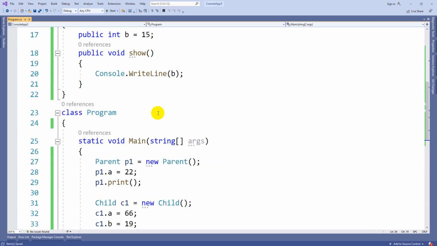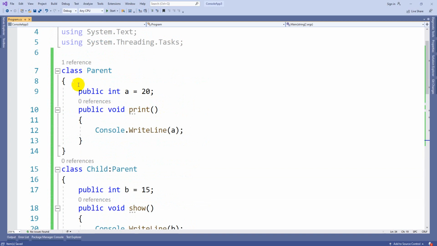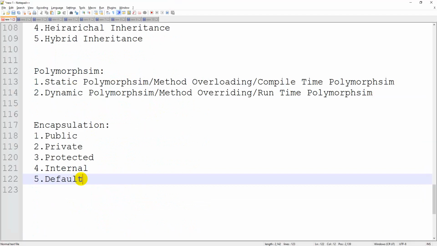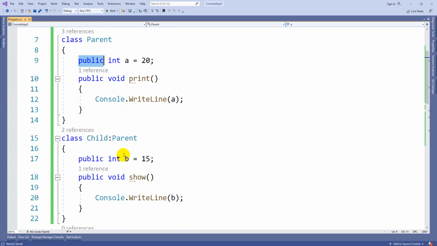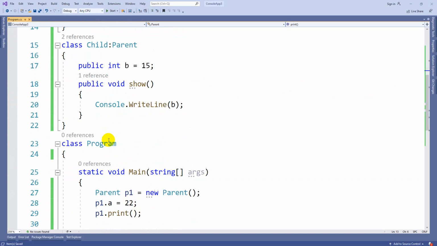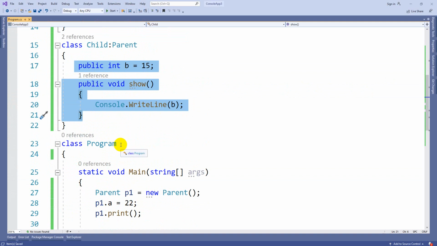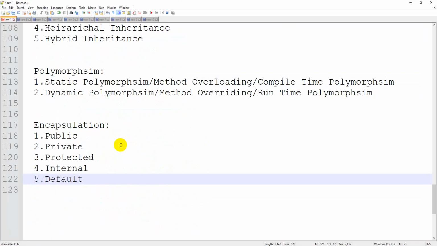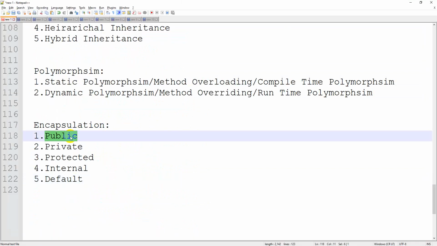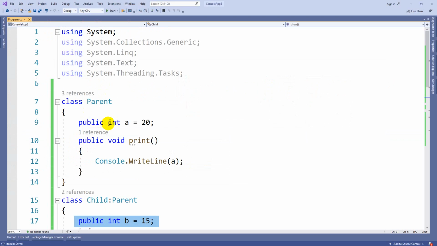So what I mean to say is, whenever you use the public keyword, that property will be accessed everywhere, even with the object, even inside the class, even by the child classes. Whenever you keep the word public, it will be accessible everywhere, open. You can use it in the current class, the current project, and even in another project also.